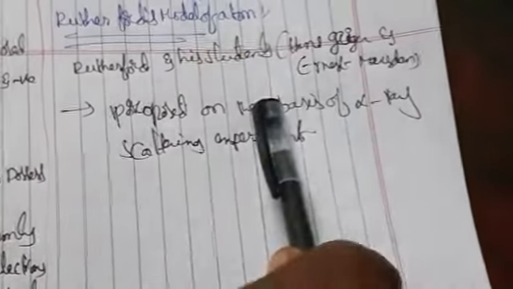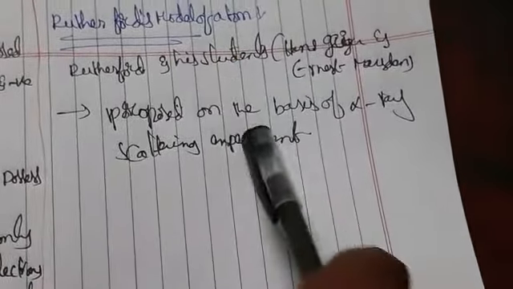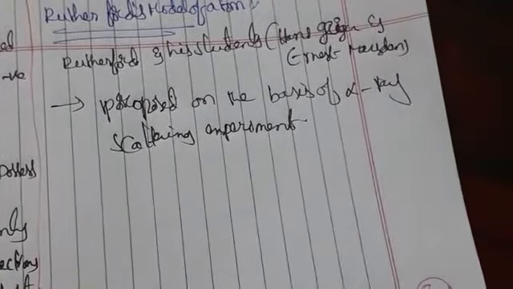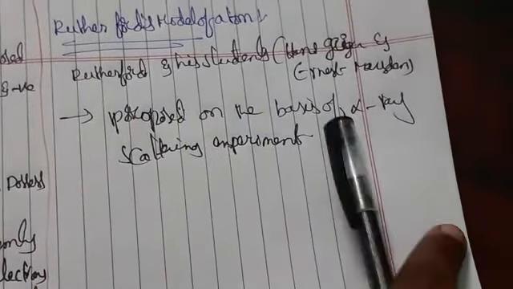So what they did means, on a very thin gold foil, the alpha particles were bombarded here. So let us take the surface of alpha particles.